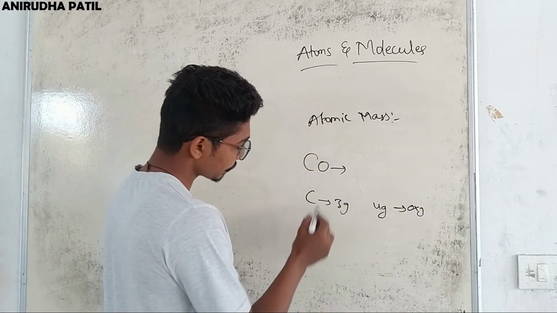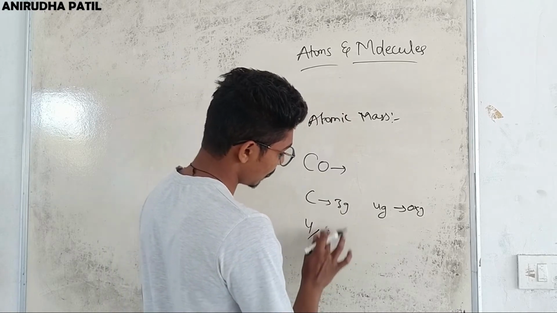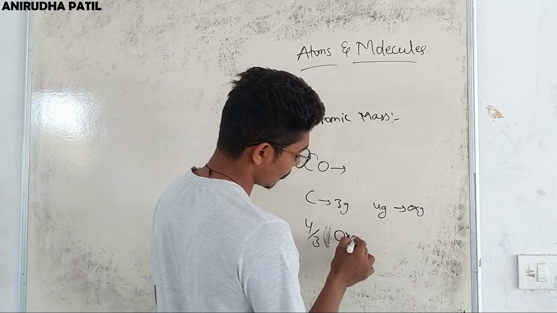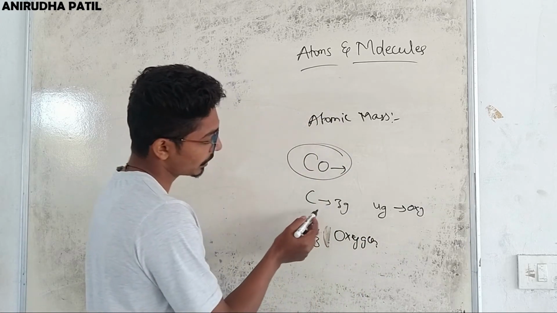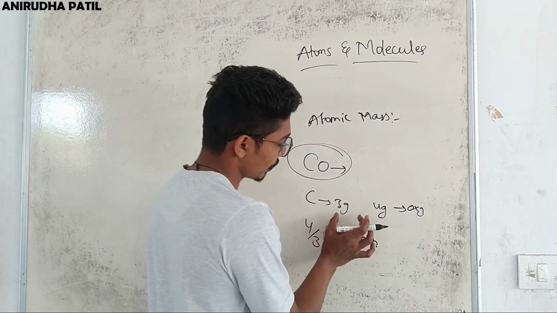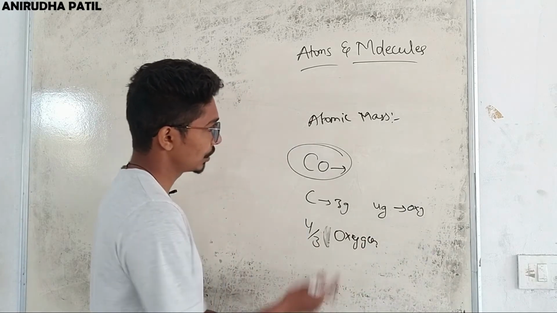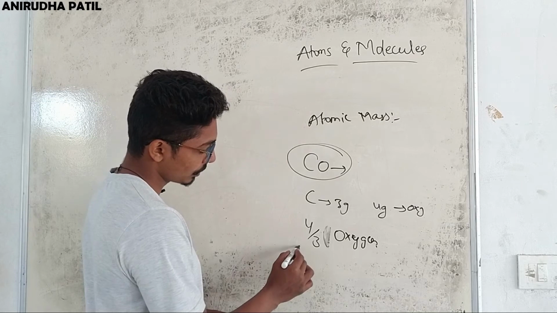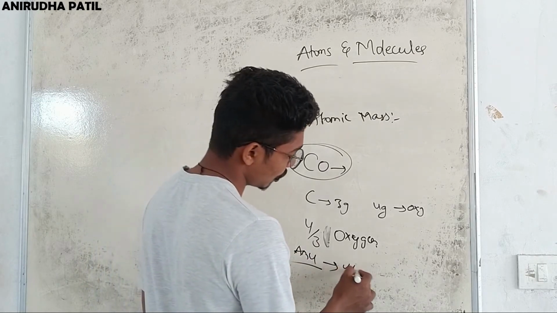That means carbon is present in the proportion of 3 gram compared to oxygen at 4 gram whenever carbon monoxide is formed. So this is atomic mass, and it was known as atomic mass unit in the early case. Now it is just known as U.